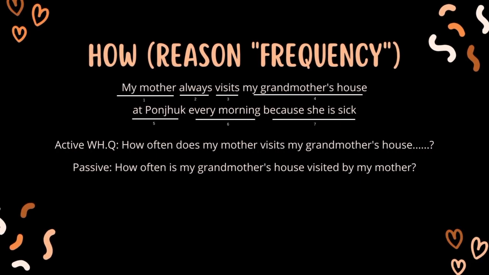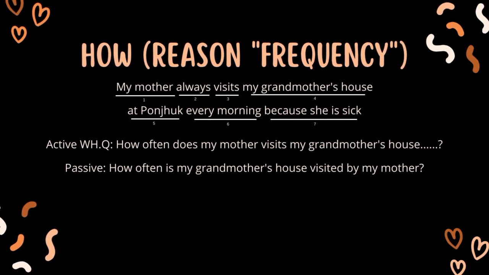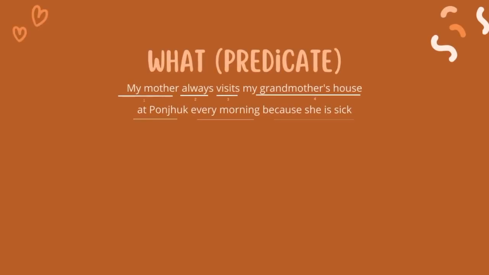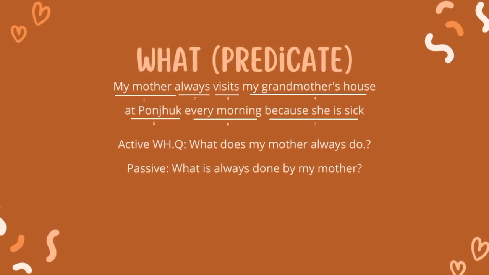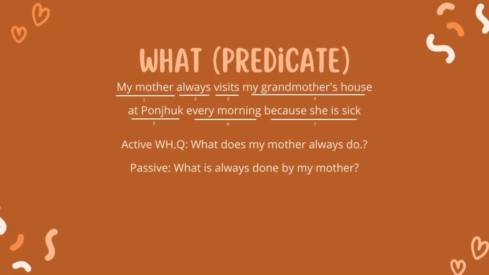Next is how. How is used for asking about frequency. The example is, how often does my mother visit my grandmother's house? And the passive is, how often is my grandmother's house visited by my mother? What as a predicate. For example, what does my mother always do? What is always done by my mother?